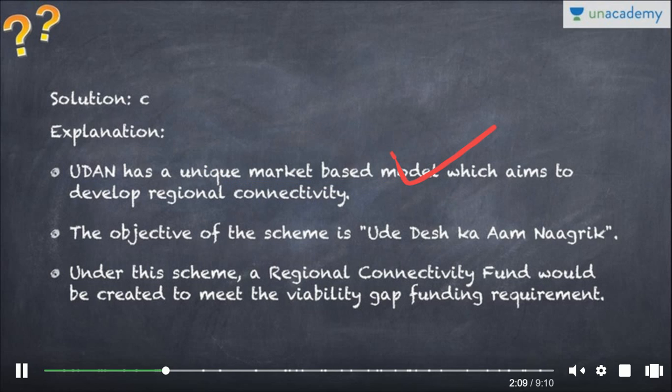UDAN has a unique market-based model which aims to develop regional connectivity. The objective of the scheme is Ude Desh Ka Aam Nagrik. Let everyone fly, let's give the flight opportunities. Now do you know a Delhi to Jaipur flight is 1000 rupees, 1500 rupees, while a Volvo bus also costs 900 rupees. Delhi to Lucknow flights you can get in 1500, 2000 rupees. So cheap now that people from the middle class can afford the flights. Under this scheme, a regional connectivity fund would be created to meet the viability gap funding requirement. This is important.